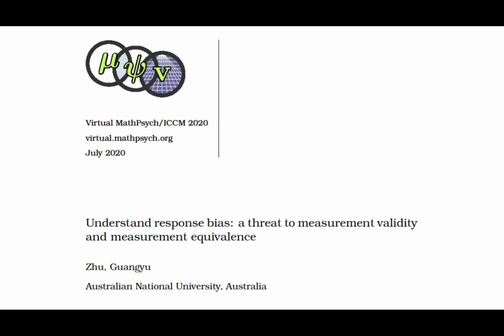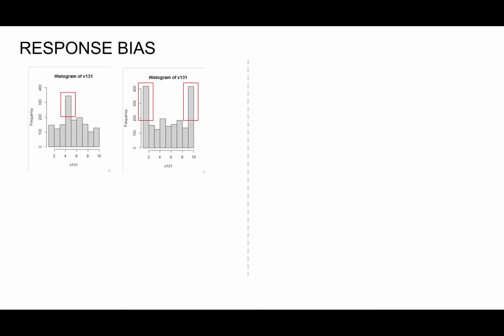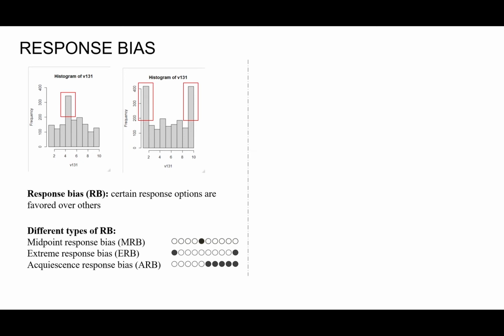Today I'd like to talk about something about questionnaires. Firstly, let's take a look at some pictures. So here come the questions. Have you seen these patterns in your data? If your answer is yes, unfortunately I have to say that these patterns may affect your data analysis. This pattern is called response bias. It refers to the cases whereby respondents favor certain response options over others.